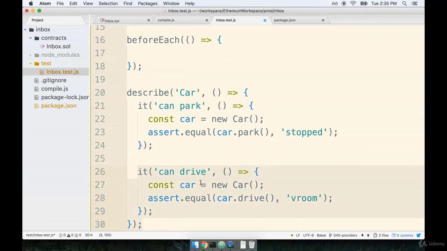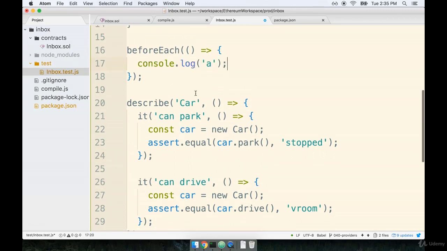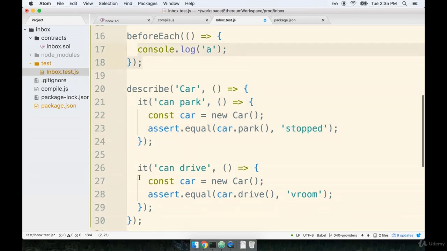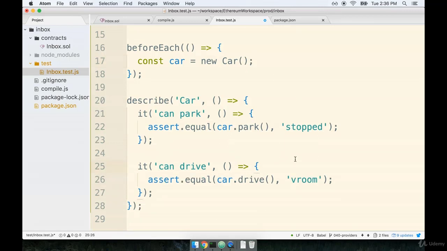Now, any logic that we place inside this function right here will be executed before each it statement inside of our code. So if we now put in something like console.log a, like so, and then ran our tests, we would expect to see this function run, then the it block run, then this function would run again, and then this it block would run again. Again, beforeEach is all about doing some common initialization code for multiple tests. So let's now take this car declaration or this initialization and move it up to the beforeEach. So inside the beforeEach, we'll say const car is new Car. And now we don't need it inside the it block here or the it block here.